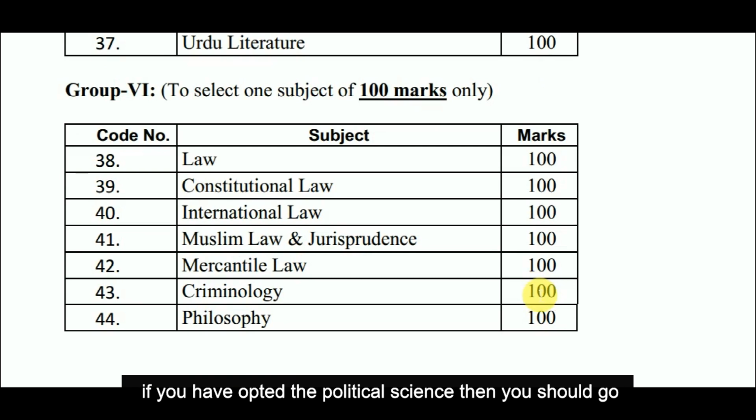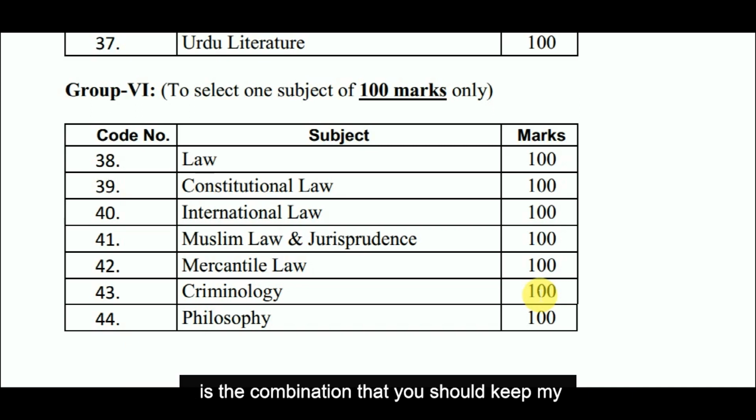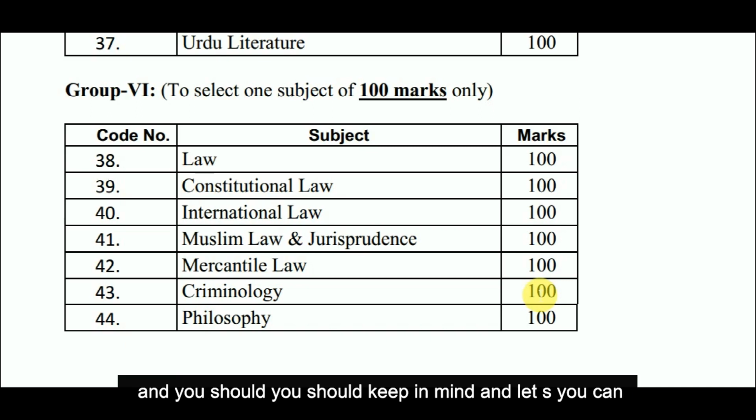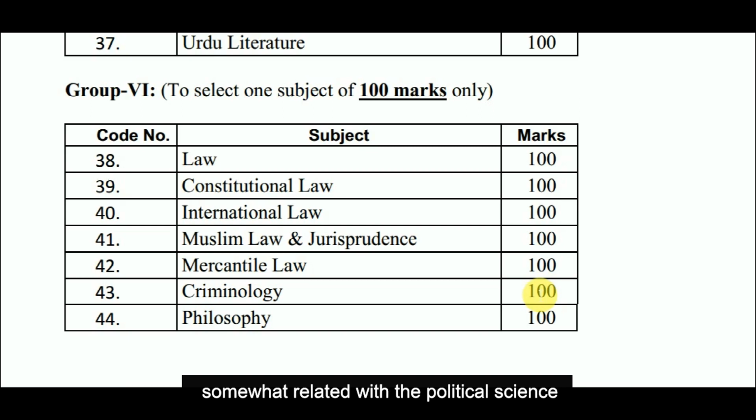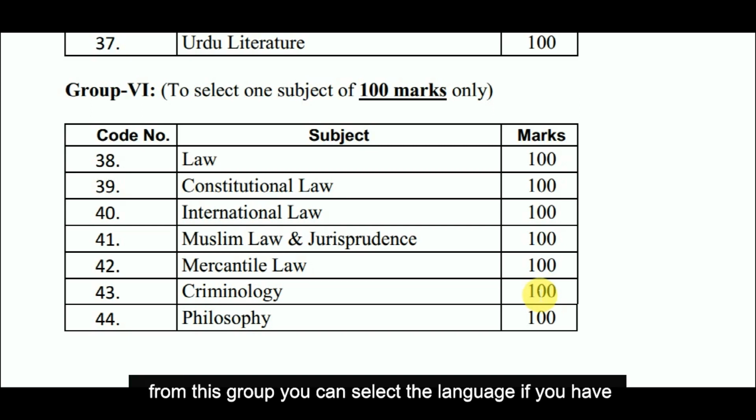If you have opted for political science, then you should go for constitutional law, and if you have opted for international relations, then you should go for international law. This is the combination that you should keep in mind. And next, you can also select criminology or philosophy. Philosophy is also somewhat related to political science.